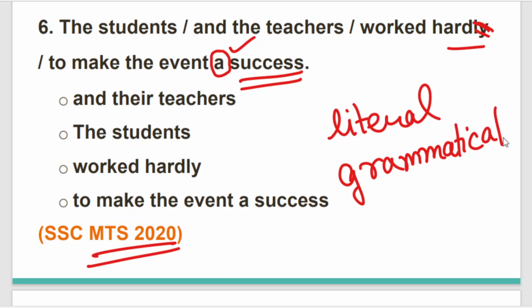I've been repeating the same thing to all of you quite a number of times, and if you follow your rules to solve the questions, naturally there won't be any error in your answers. So our correct sentence is, the students and the teachers worked hard to make the event a success. And the correct option is option number C, and "hardly" is an incorrect word here, which is replaced with the word "hard". I hope this question is clear.